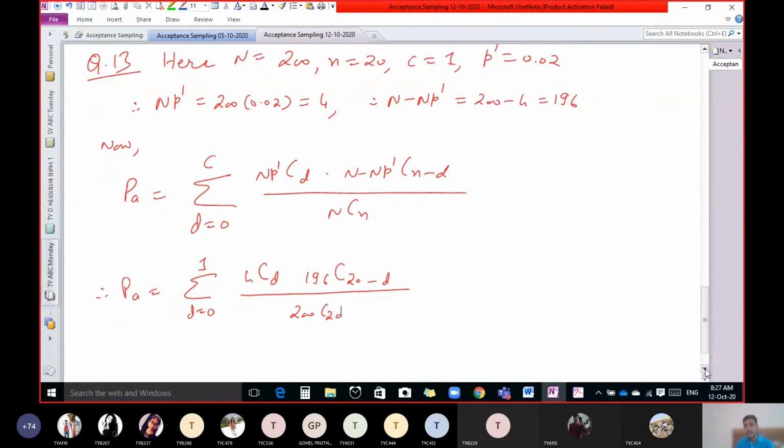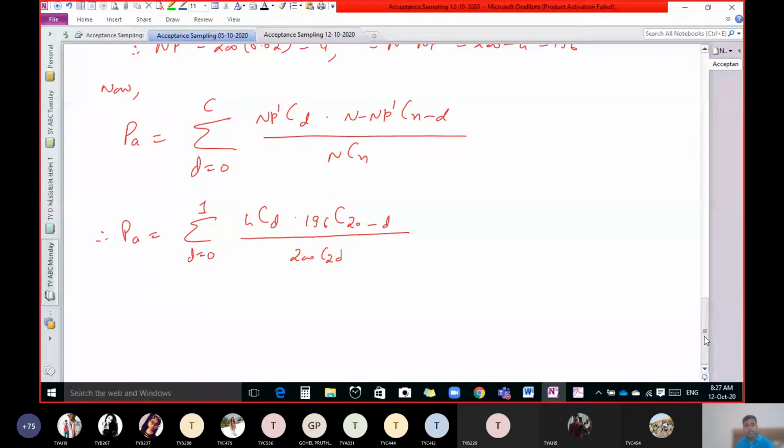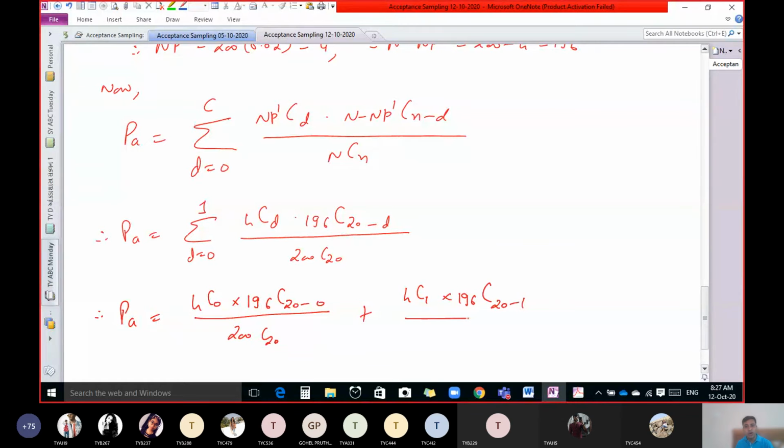Now put D equal to first of all 0 and then 1. Let us put D equal to 0. So we get 4C0 into 196C 20 minus 0 upon 200C 20 plus, now put D equal to 1. 4C1 into 196C 20 minus 1 upon 200C 20.